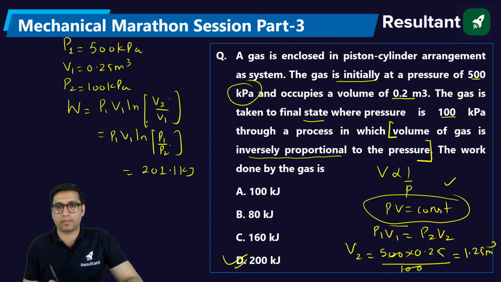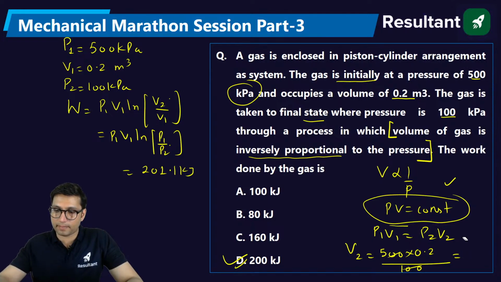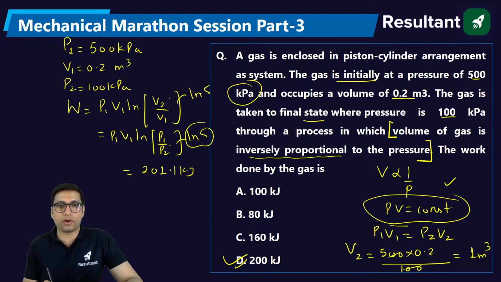Volume, sir, 0.2. Oh, it is 0.2, no problem, take 0.2 for this. So what is the answer? It is 0.2. This will be 1. Simple. Still, when you solve it, this is also log 5. This is also log 5. Okay, whether you use P1 by P2 or V2 by V1, this is the same. So the answer will be 200.